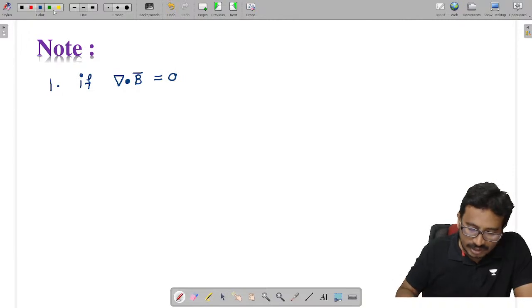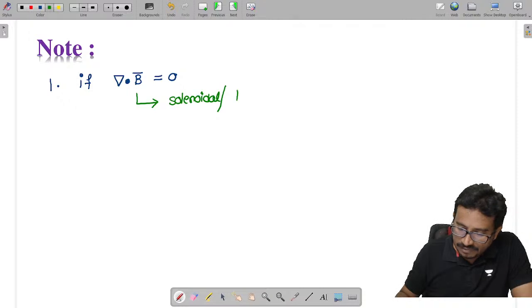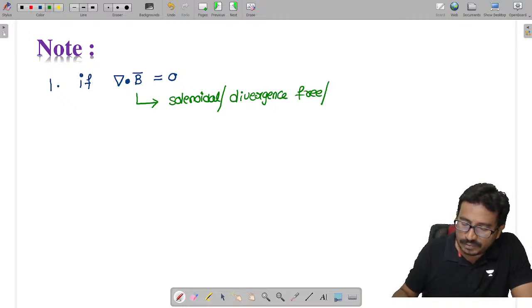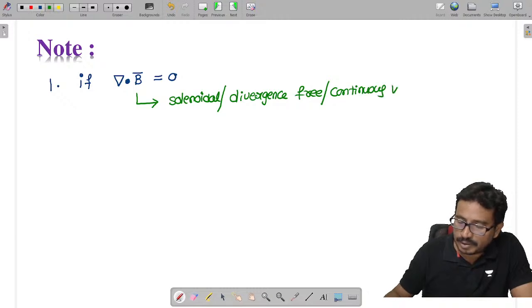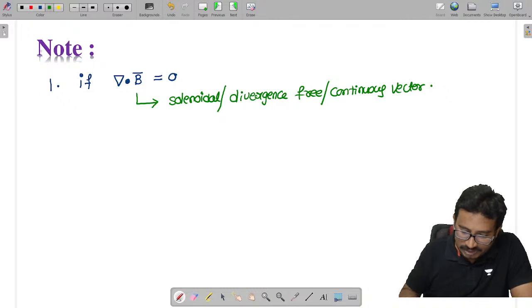If the divergence of a vector is 0, then that vector is called solenoidal, divergence free or continuous vector.